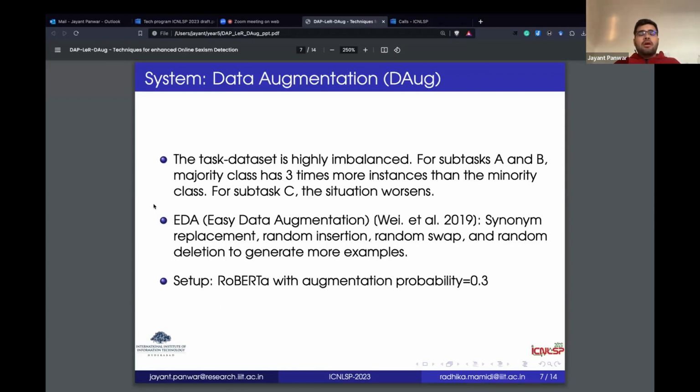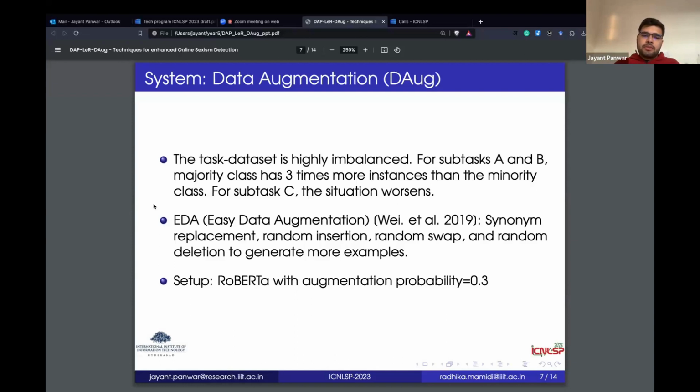For this, we followed an easy data augmentation approach, which was introduced by Wei et al. in 2019. It basically gives some steps to generate more examples. Some of them are synonym replacement, so we can replace words with synonyms, or we can randomly insert words that are semantically close. And we can swap words, or we can randomly delete words.